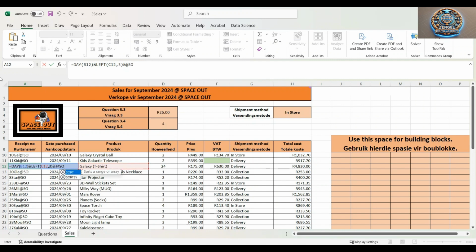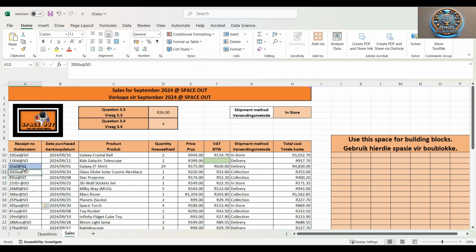If you're looking at my formula bar on top, this is the full formula that we are going to be using. And then we want to close. Okay, we actually needed to open double quotes before the @ sign. And then over here as well, enter. And now we have something similar to